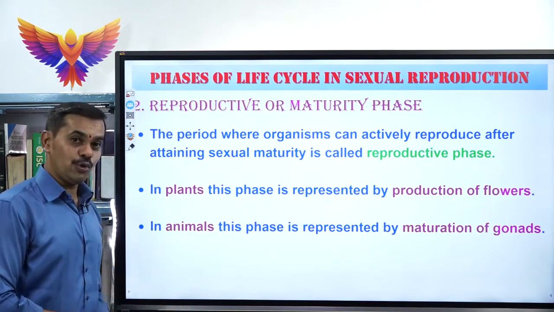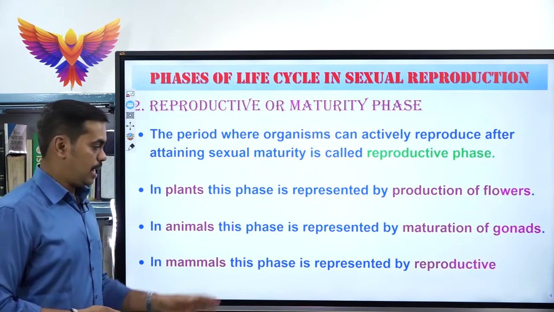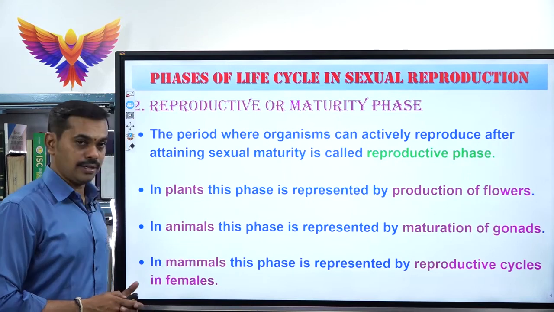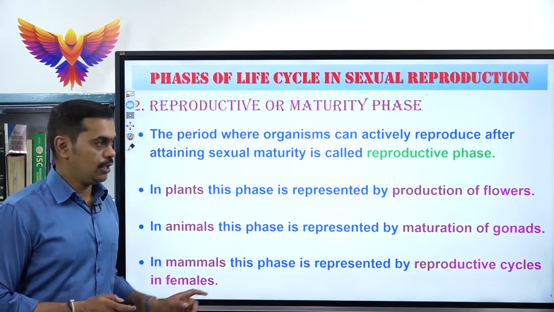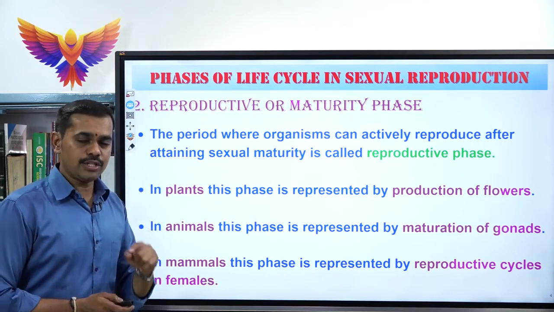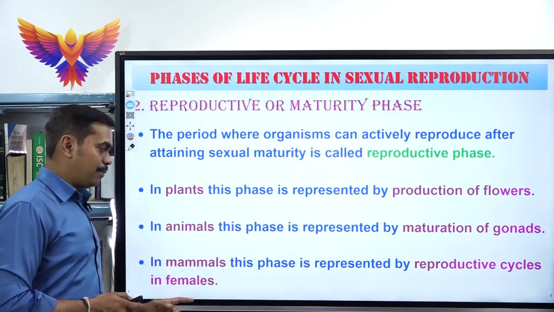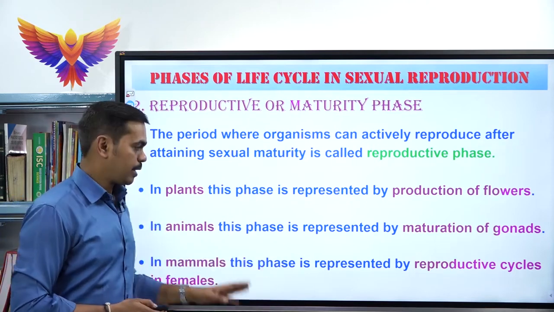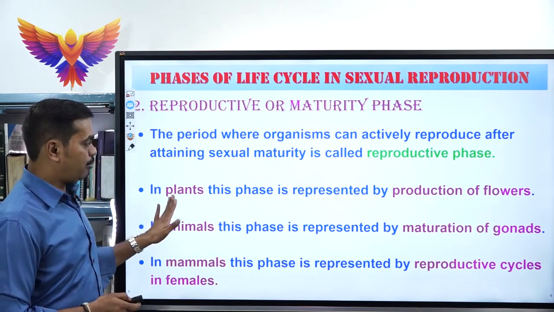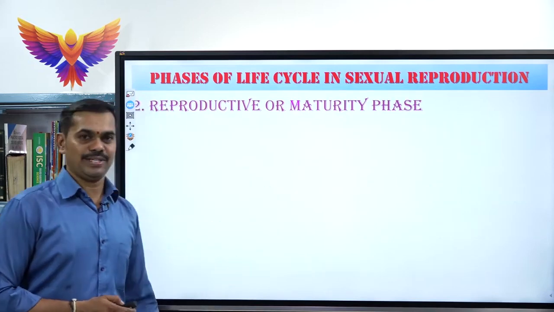When it comes to human beings, particularly mammals, particularly female mammals, it is represented by the appearance of reproductive cycles. In detail, we will be learning about the reproductive cycles. In animals, maturation of gonads; in plants, production of flowers; in mammals, this phase is represented by reproductive cycles in females. Now let us learn how the reproductive or maturity phase is represented in plants.